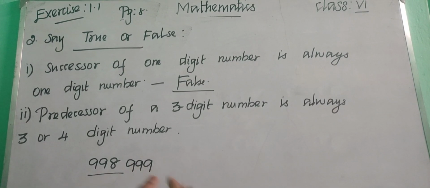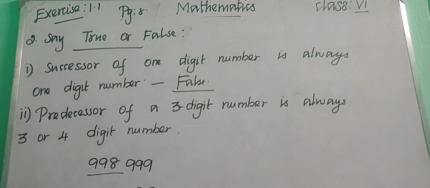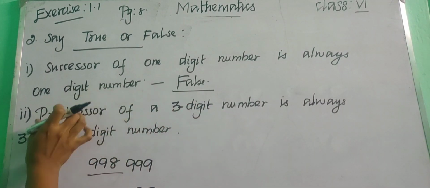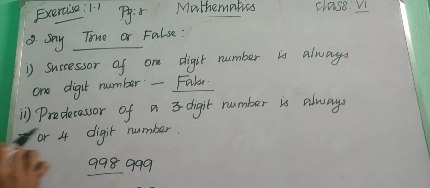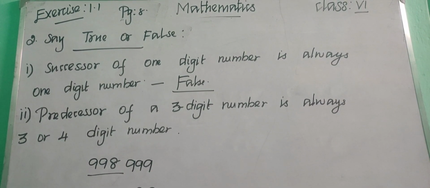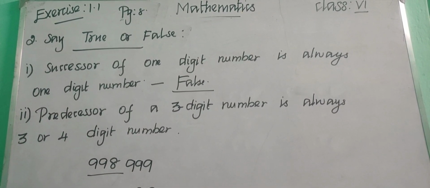So simply if we are having 1000 as a 3-digit number... What have they said? The predecessor of a 3-digit number will always be a 3 or 4-digit number. Okay, that is the question they had asked. So we are going to say it is true or false.